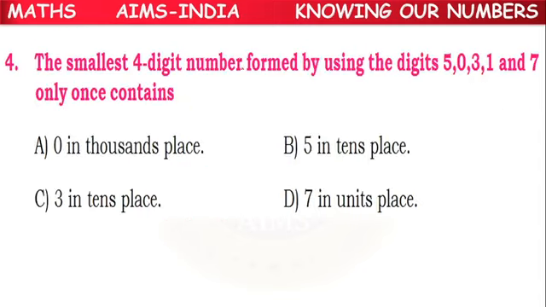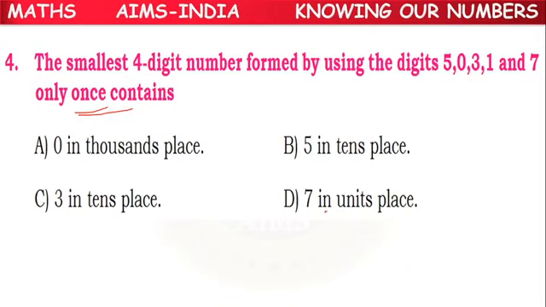So next, fourth question. The smallest 4-digit number formed by the digits 5, 0, 3, 1, 7, only once, contains 0 in thousands place, 5 in tens place, 3 in tens place, 7 in units place.